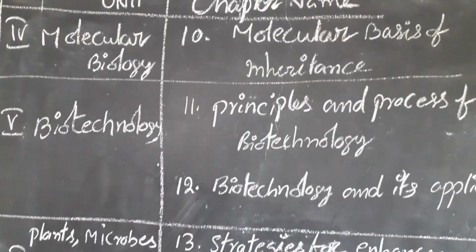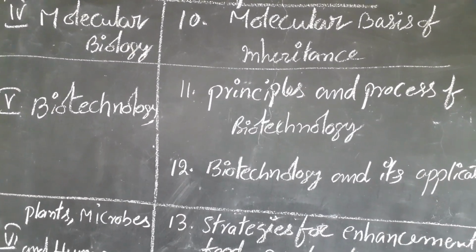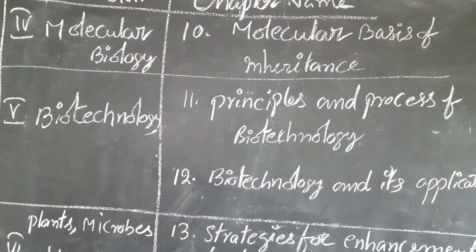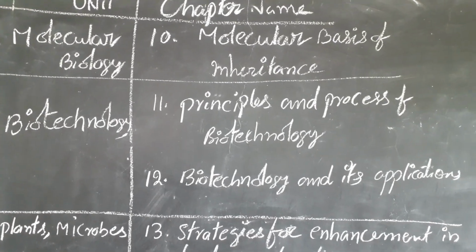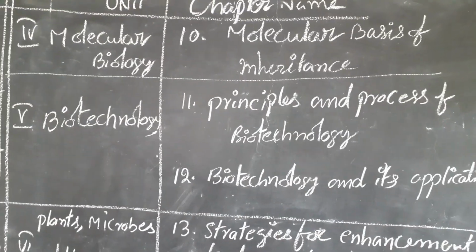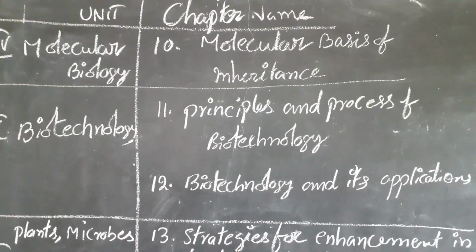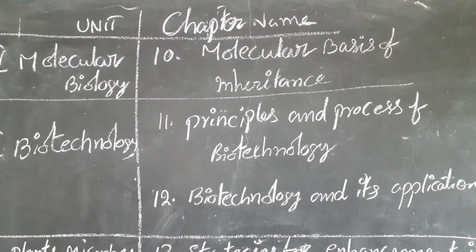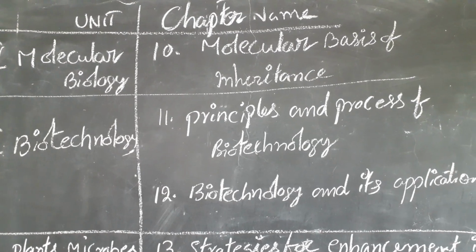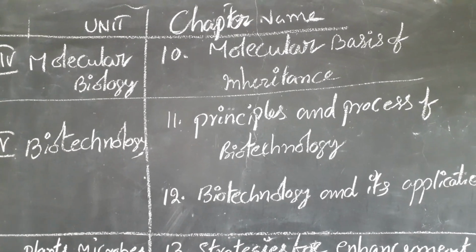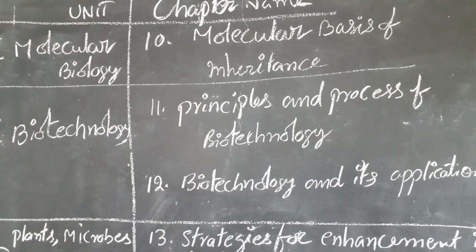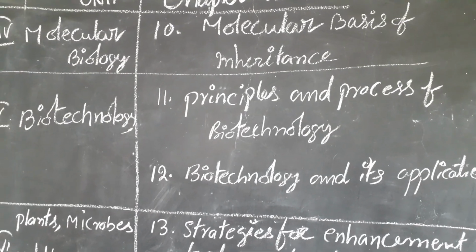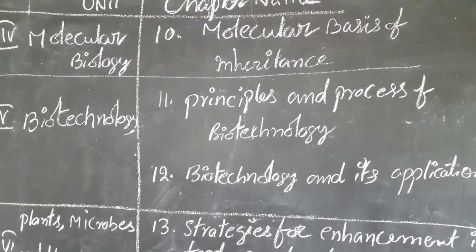The next chapter is chapter 5, biotechnology. Here it is almost indirectly related to the previous chapter on biomolecules. Biotechnology means principles and processes of biotechnology.